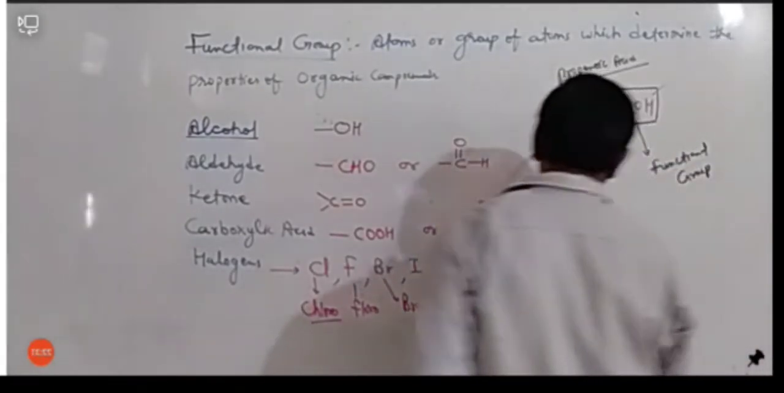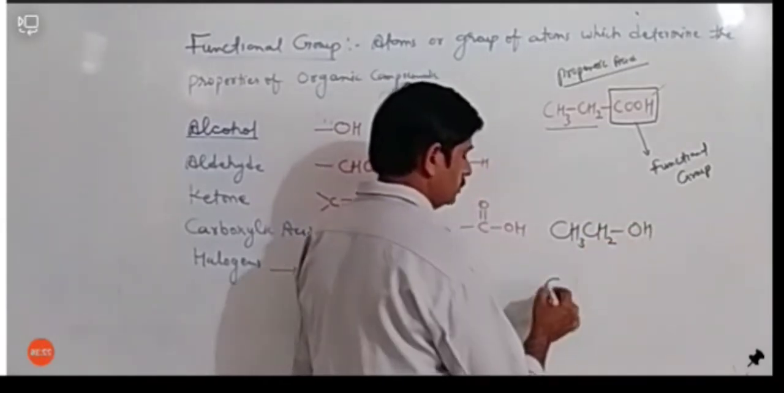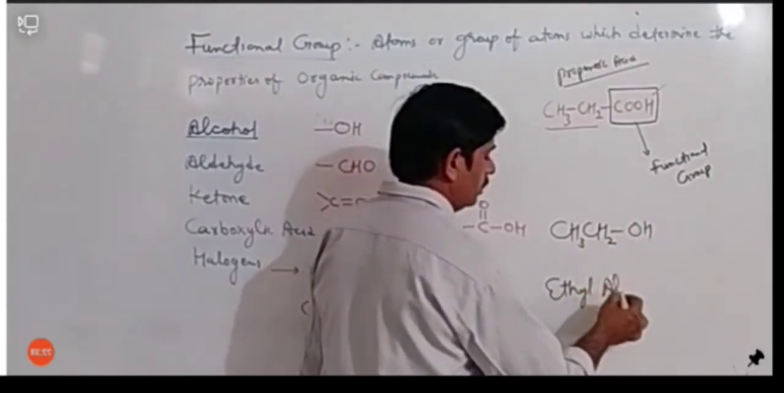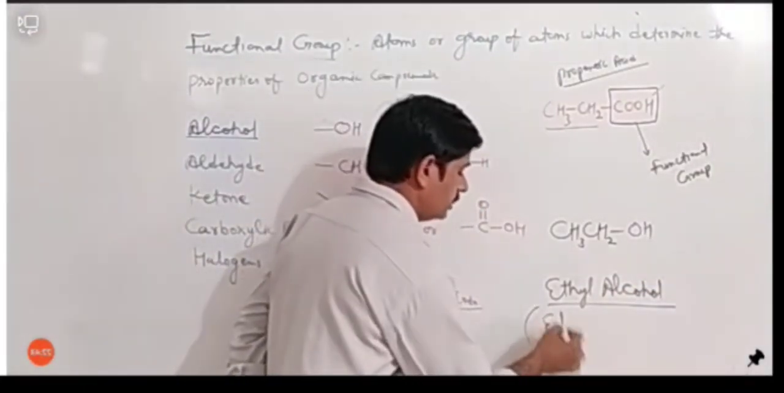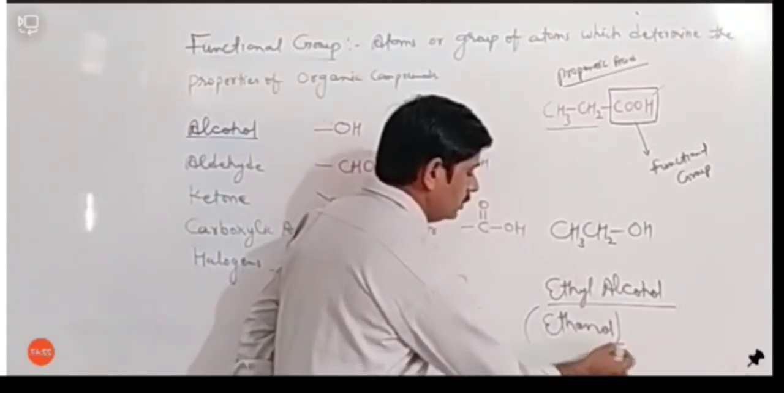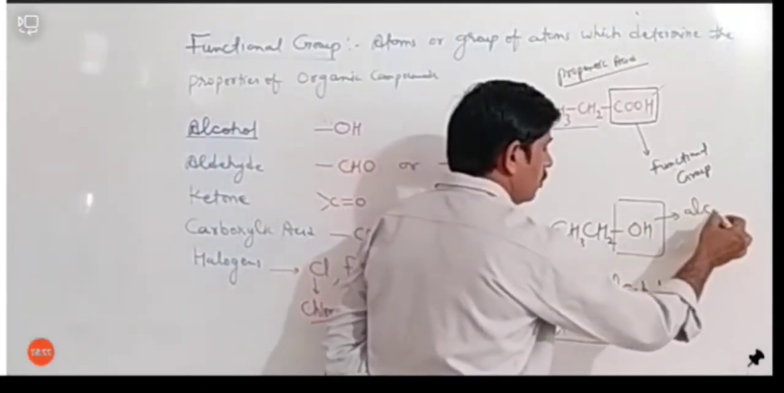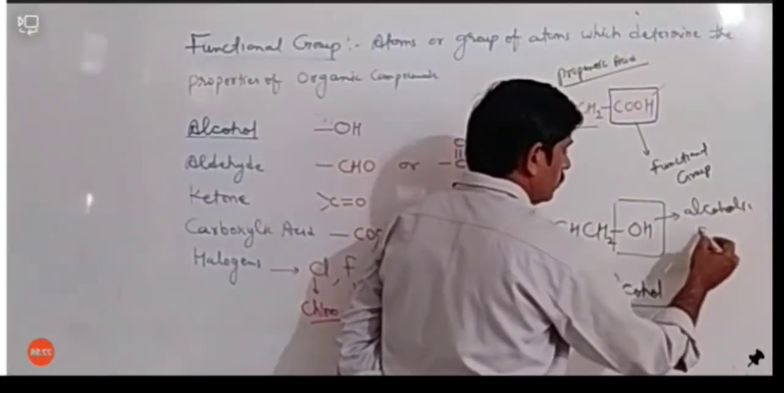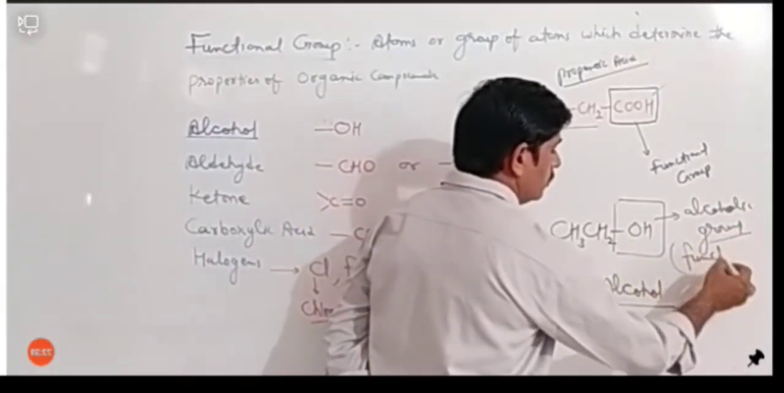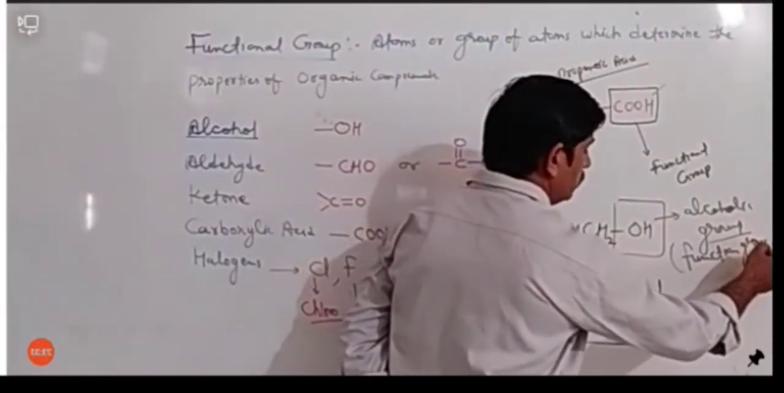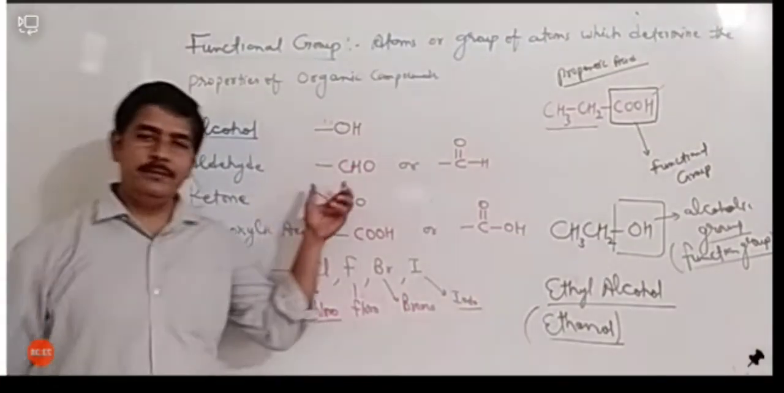And one more example, let's see. We have CH3, CH2OH. Okay, this is called ethyl alcohol, and another name of this compound is ethanol. So in this ethanol you can see this OH group is the alcoholic group. Okay, this is a functional group. So actually a functional group cannot be obtained individually. You will not get it individually.